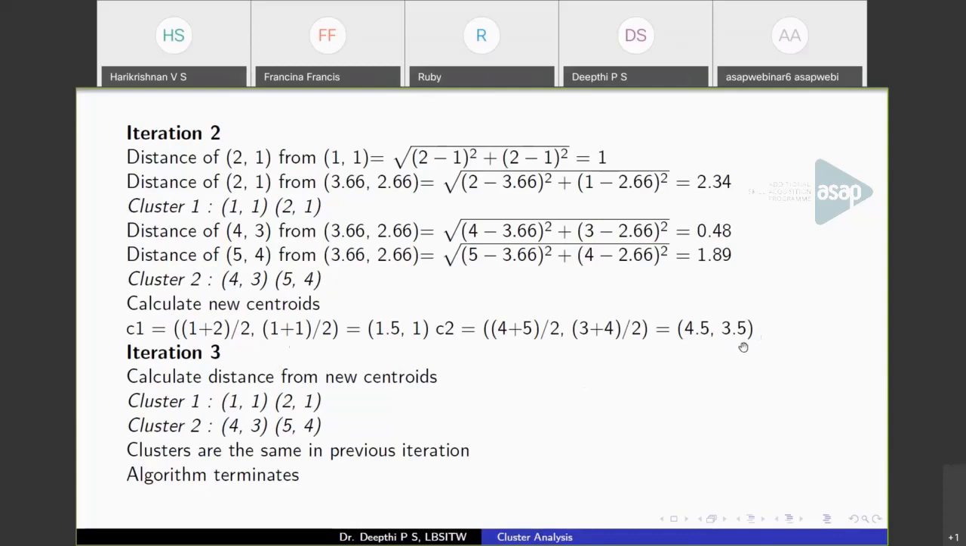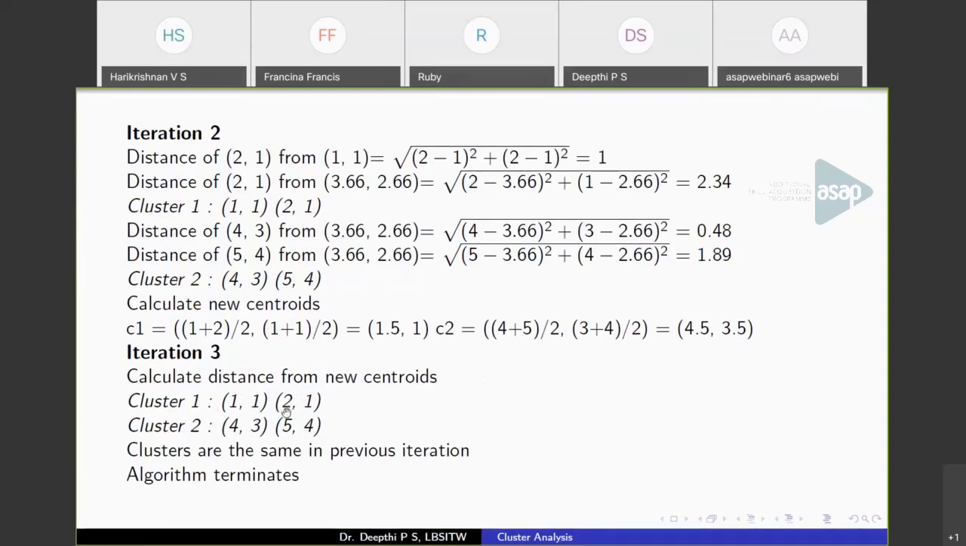Again, calculate the distance of all points from these centroids. Now you can see that (1.5, 1) is the cluster 1 centroid and this is the cluster 2 centroid. I have not calculated the distance again. You can find that (1, 1) goes to this cluster, (2, 1) also goes to this cluster, (4, 3) goes to this cluster, and (5, 4) also goes to this cluster. So you'll get a partition like this, (1, 1) and (2, 1) in cluster C1, and (4, 3) and (5, 4) in cluster C2. So when you see this, this is iteration 3.